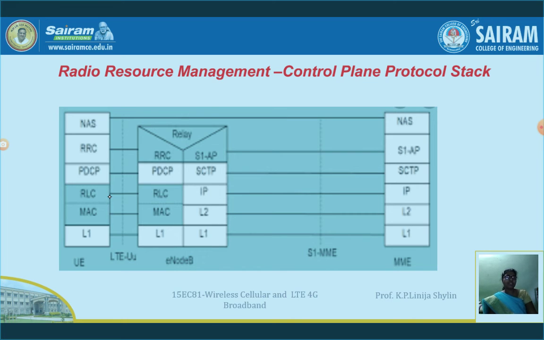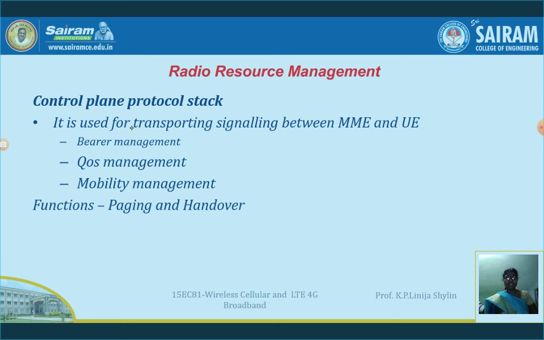This type of signaling is handled over the control plane, which is related to QoS, that is quality of service: bearer management, quality of service management, then mobility management. The functions are related to paging and handover.